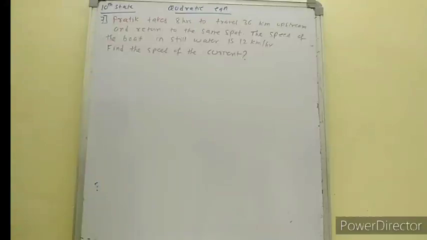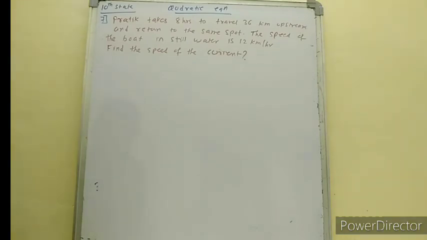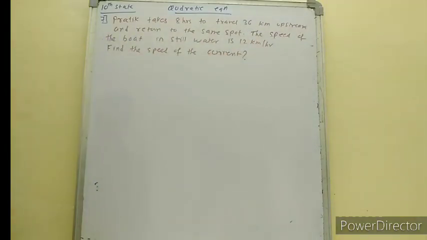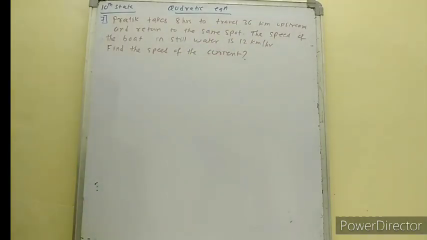Today we'll start with the next part of the word problems of quadratic equation. Okay. Practice set 2.6. The question is, Pratik takes 8 hours to travel 36 km upstream and return to the same spot. Find the speed of the boat in still water. The speed of the boat in still water is 12 km per hour. Find the speed of the current.